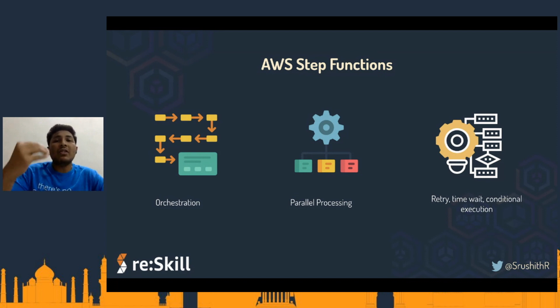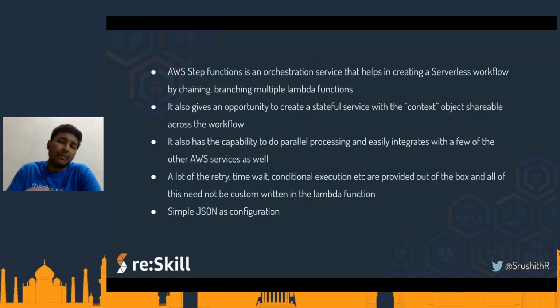And then we'll have conditional execution as well. If the response of a particular Lambda is this, then execute this, otherwise execute this. All sorts of things. We don't have to write it in the application layer, but rather leverage step functions and get it done for us. Apart from giving us the capability of maintaining a state and creating a workflow or a user flow, step functions give these things out of the box for us.